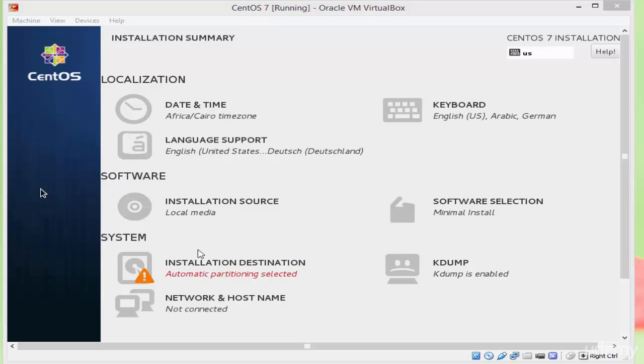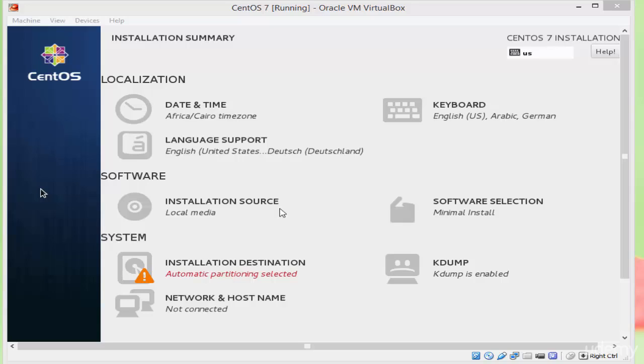As you see in the software selection, we have the installation source and the software selection. From the installation source, we can choose the source which will be used to install CentOS. Also, we can add additional repositories to install additional software during the CentOS installation process.